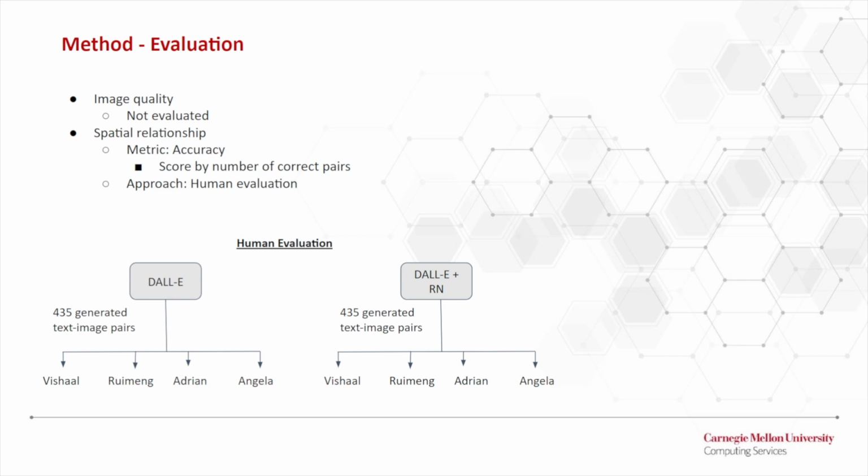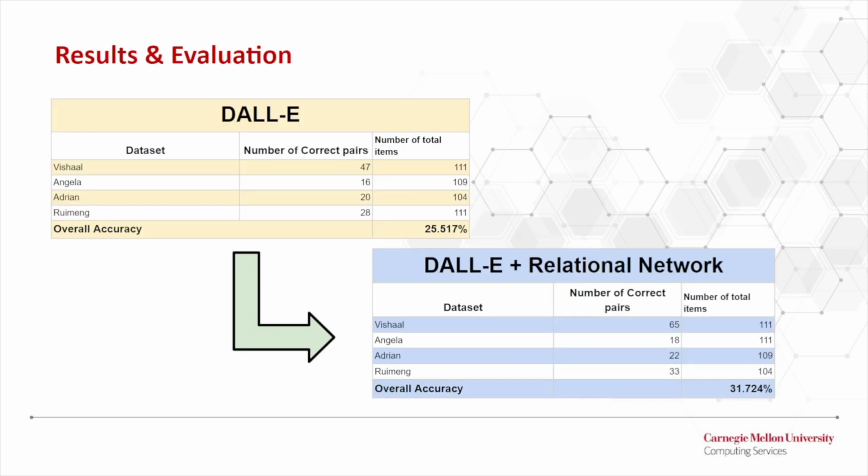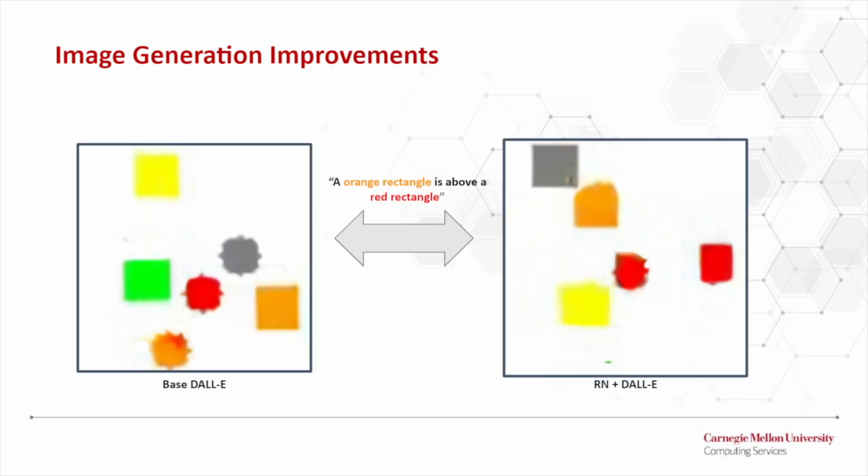In order to verify the effectiveness of a spatial classifier with DALL-E, we ran an experiment to compare this DALL-E model with the baseline model we trained. We had each model generate text-image pairs, which we split between ourselves to perform human evaluation on. DALL-E combined with the relational network classifier saw a 6% increase in text-image pair accuracy. To illustrate the improvement, here is the contrast between the resulting image generated by each model for the text input specifying an orange rectangle being above a red rectangle.